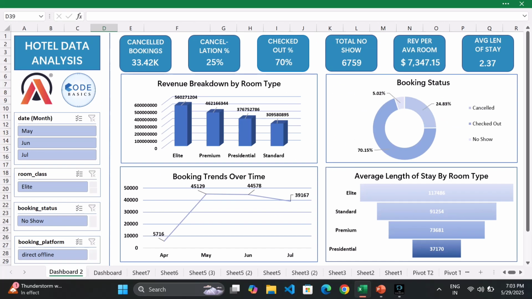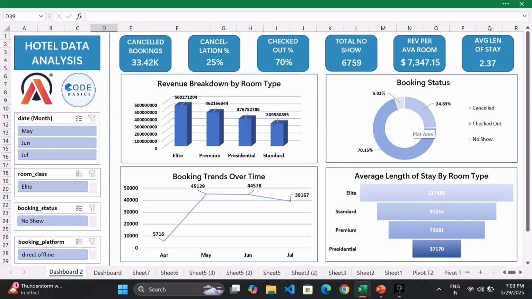And this is my dashboard two. Here are also some insights which are really useful to our project and the company. We can clearly see the guest behavior plus performance KPIs in it. The cancelled booking count is up to 33.42k. You know how big the number is, and a quarter of bookings were cancelled. A major leak in revenue that surely needs attention.